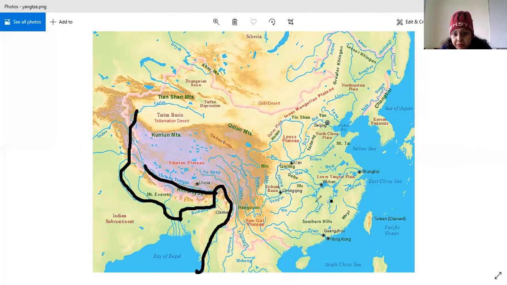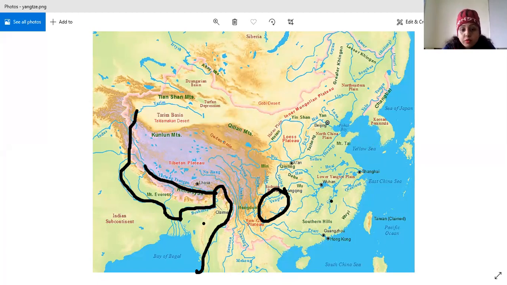So you can see the Yangtze River was here. Here you have the Yangtze Plain. When you take this area of India, here in between you have the Yangtze Plain. So like this, you need to locate the places and read the map. You should know how to read the map.